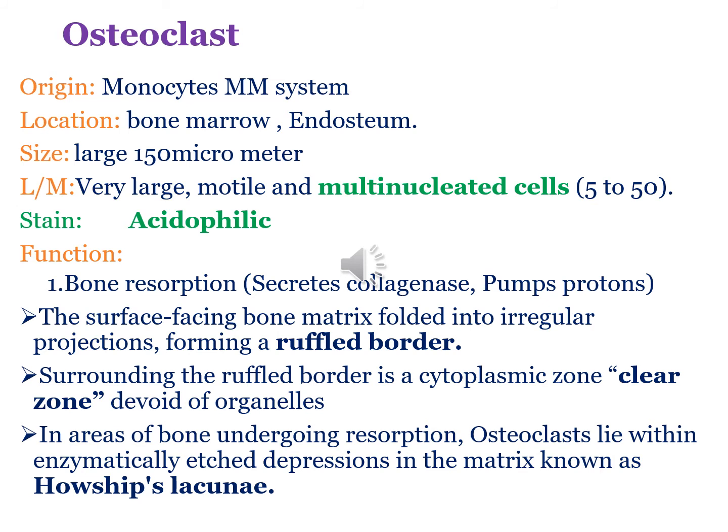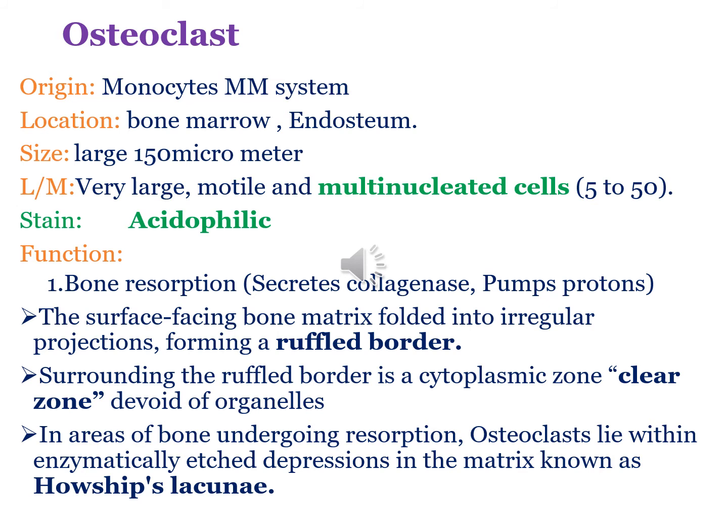When the osteoclast is eating up the bone, it forms sealing points over the bone matrix, and through the ruffled border it is going to release enzymes for the resorption of the bone. The depressions where osteoclasts lie are known as Howship's lacunae.